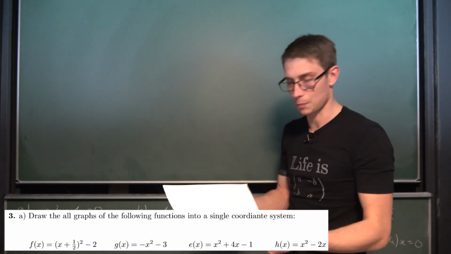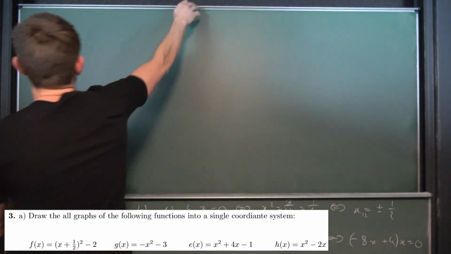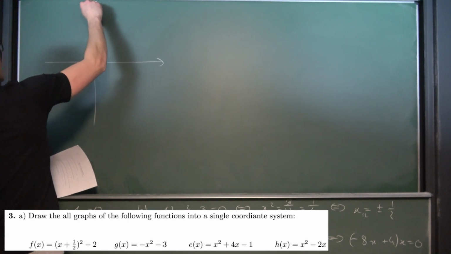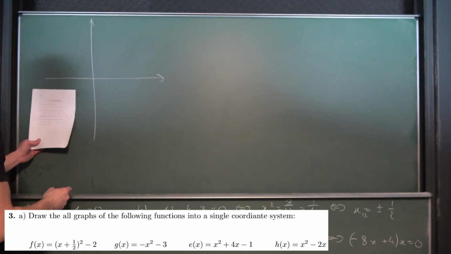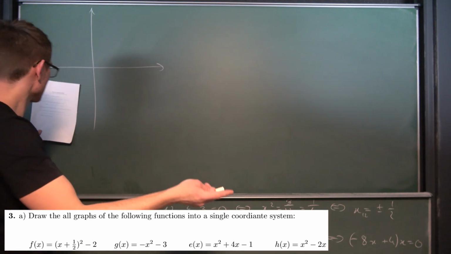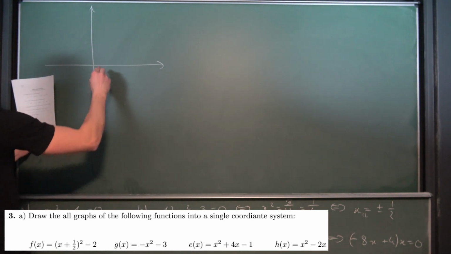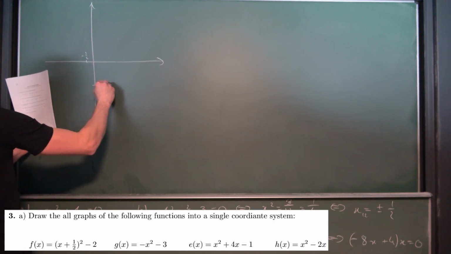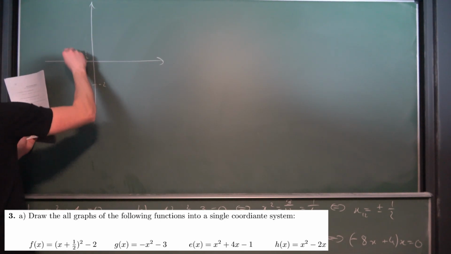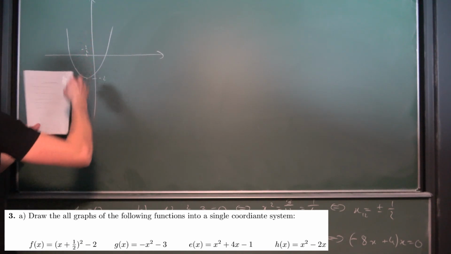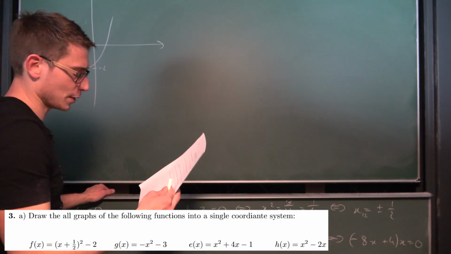For me, it's a bit harder because I don't have a real coordinate system here, and I also don't have a ruler. So I'm just going to eyeball this one. Okay, so the first one has its vertex at -1/2 and -2. So this right here is -1/2. This right here is -2. Just by scale, it's a monic parabola, looks like this, and it's open at the top because there's no negative sign in front of our parentheses.